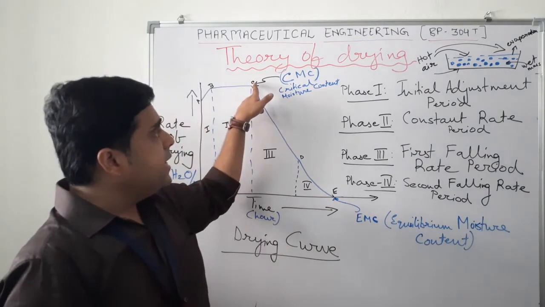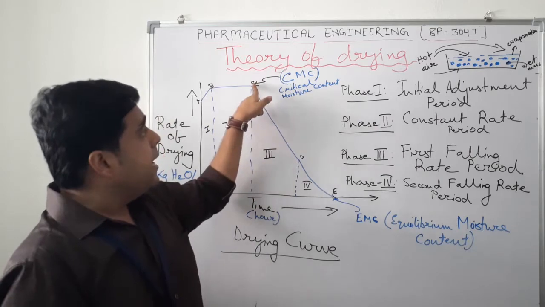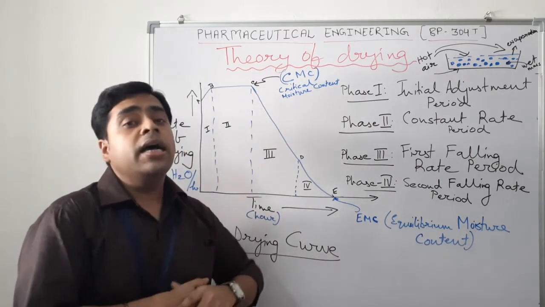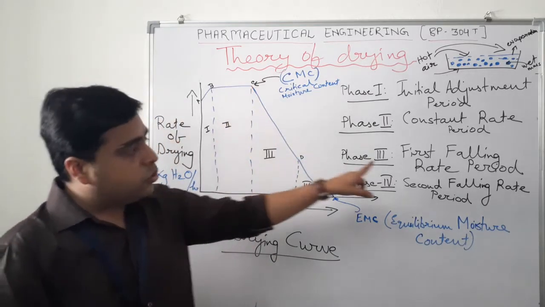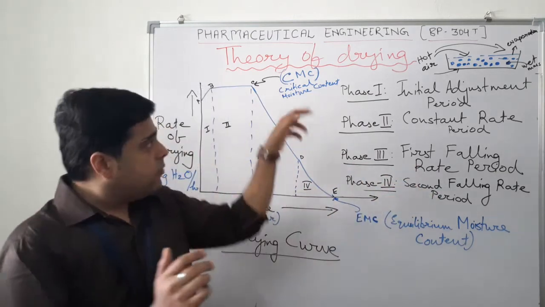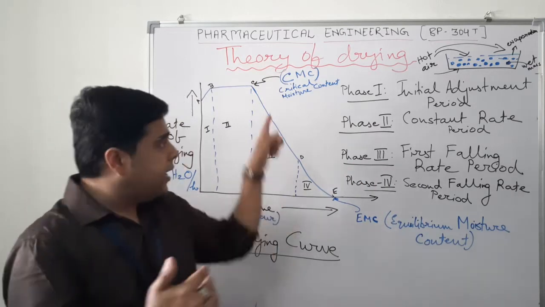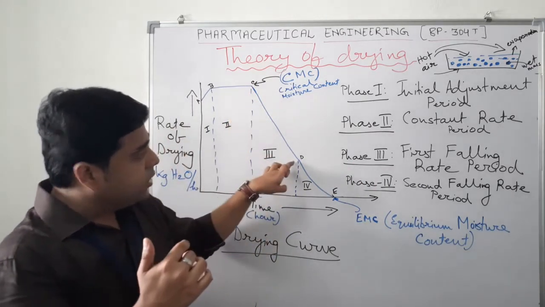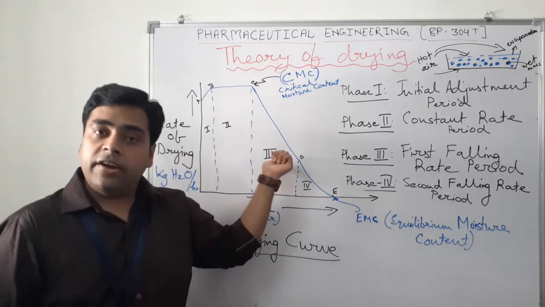So after point C, the rate of drying is decreasing, and at point C, the moisture content of the solid is the critical moisture content. So the CD curve shows the first falling rate period. Here after the point C, the graph is getting a downward grade. So this is the CD, this is the first falling rate period.